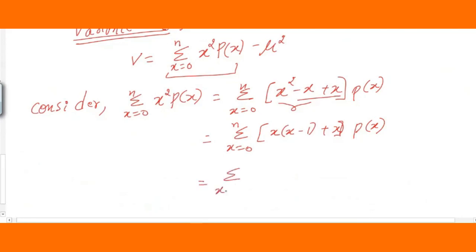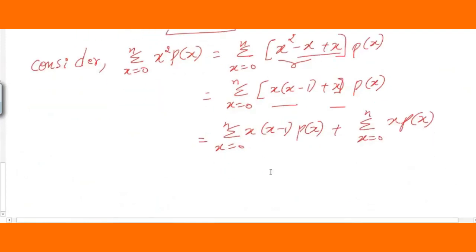So summation x equal to 0 to n. Divide these values into one part and another part. What I will write here is x minus 1 times p of x, with the summation remaining as it is. Therefore, summation of x from 0 to n, this is x p of x. So I cannot have the x square; therefore, before simplifying, to remove this x square, I have simplified this.